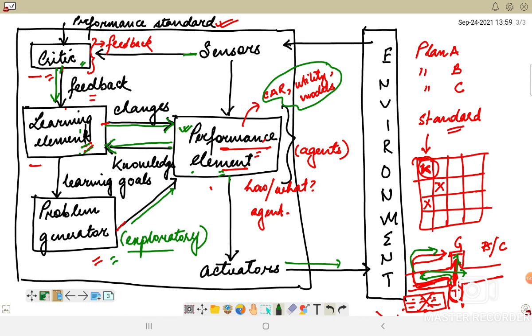If we want to reward, or check how well the agent has learned, we can always associate a utility with this particular learning agent. So this is all about the learning agent that we should know for our course.